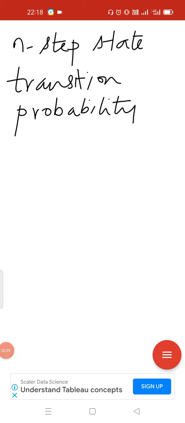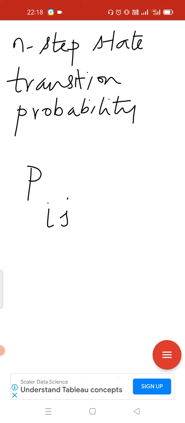Next we will see what is n-step state transition probability. From the name itself you can think about the meaning. From one state to another state, it will take n steps. Suppose you want to move from i to j, then you need n steps.